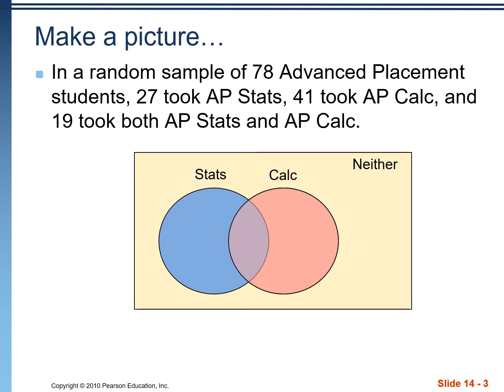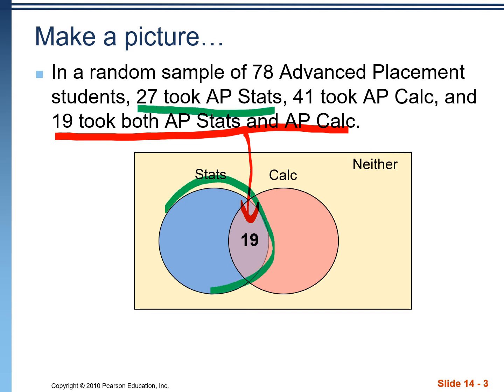So we start off by making our two circles, and the first thing we want to place into our circles is always the overlap. So we have 19 students who took both AP Stats and AP Calc. That's going to go in the middle there. Now from here, we know that a total of 27 took AP Stats, which means this whole circle is going to have 27 students in it. If we put another 8 here, these two numbers together total 27. Same thing with these 41 Calc students. Adding 19 and 22 gives us that 41.